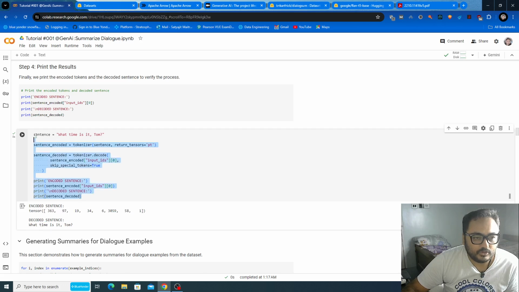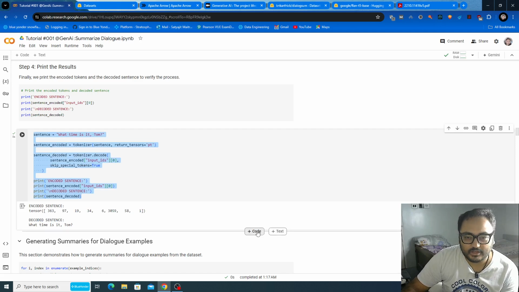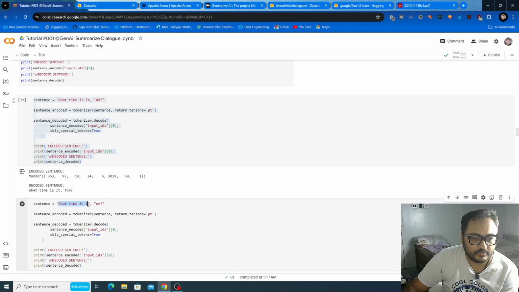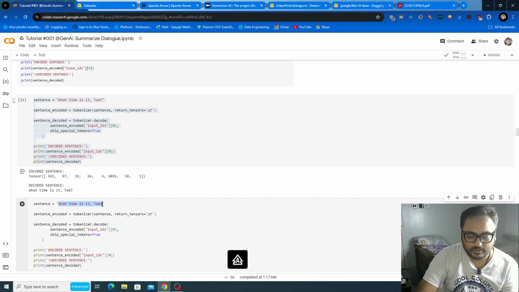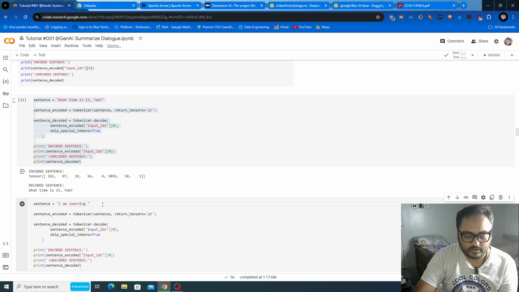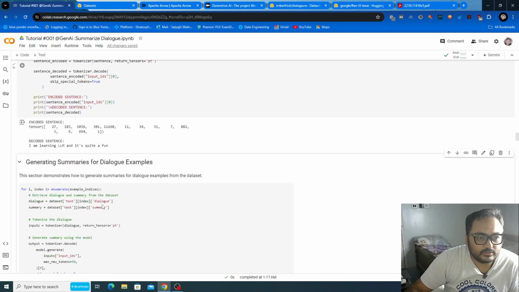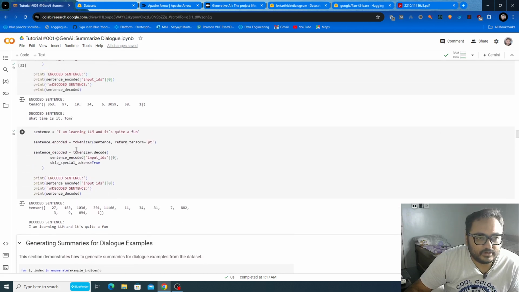You can copy this, create another code cell, and play along with it. Now if you change the sentence to "I am learning LLM, and it's quite fun" and run this as well, you will see a different tensor.